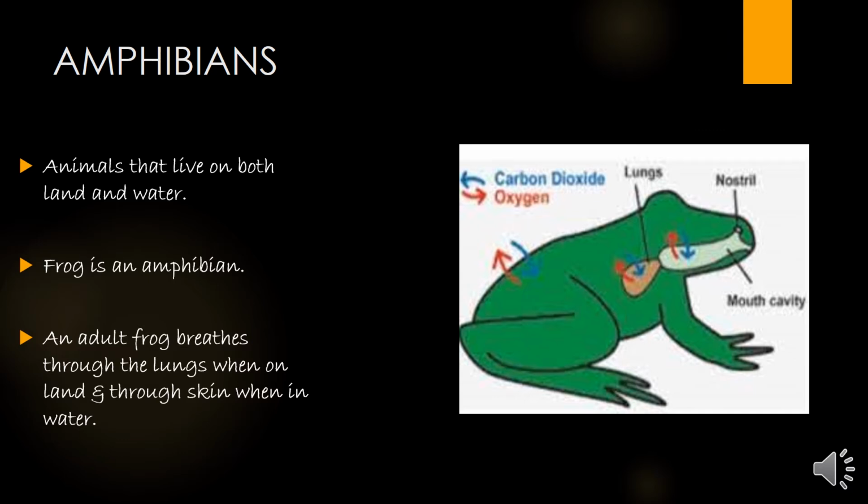But when it becomes an adult frog, it has two body organs for breathing, one for land and one for water. That is why they are called amphibians. We all know that. On land with lungs and when in water with the skin. The exchange of gases takes place like this. They take oxygen inside and carbon dioxide is released.